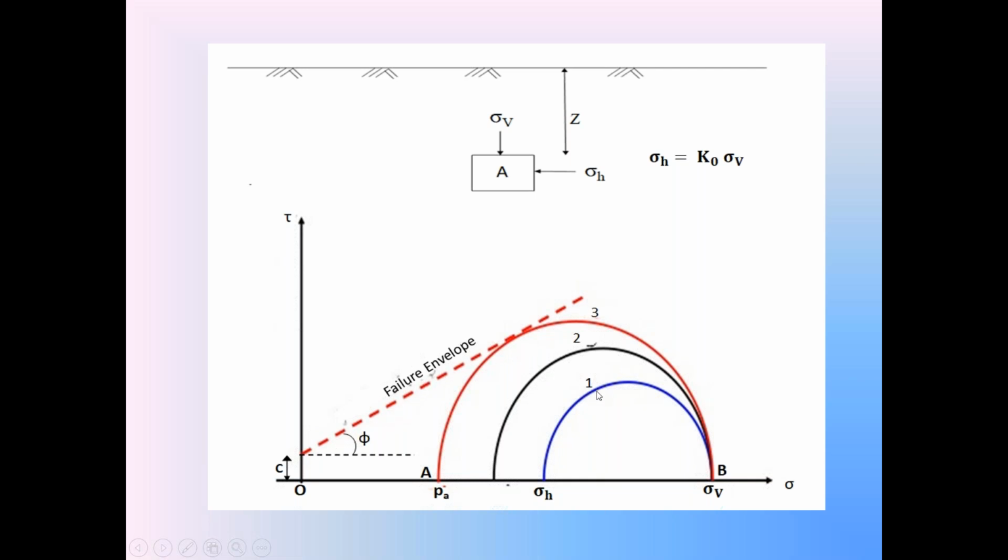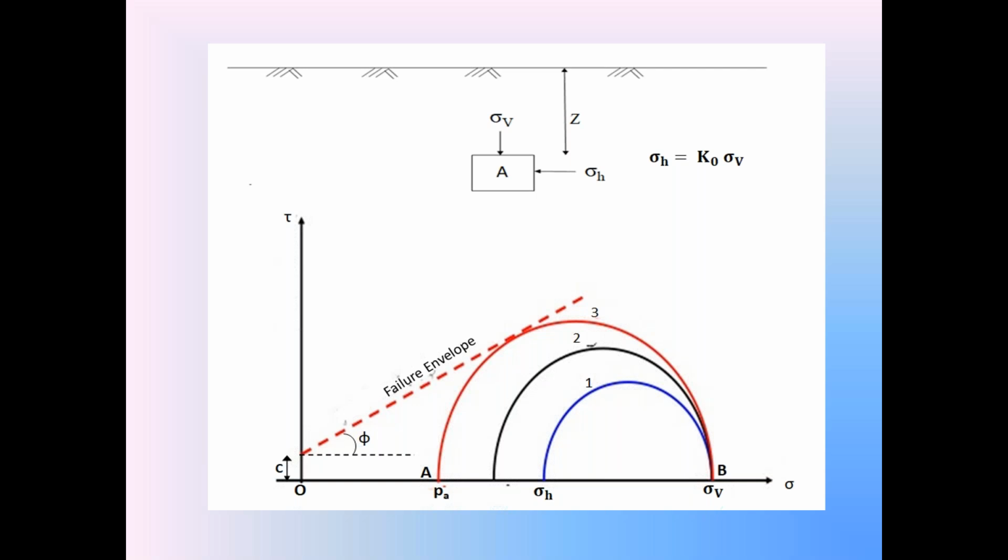Since this first Mohr stress circle is below this failure envelope, the stresses in the soil element in the rest condition are safe stresses, because the first Mohr stress circle is below the failure envelope. No failure in the backfill, that is the rest condition, elastic equilibrium condition.